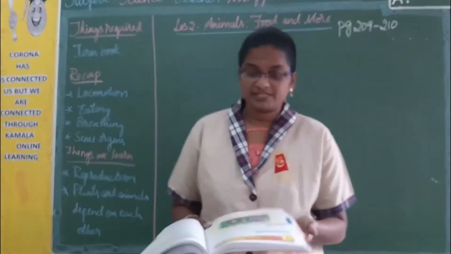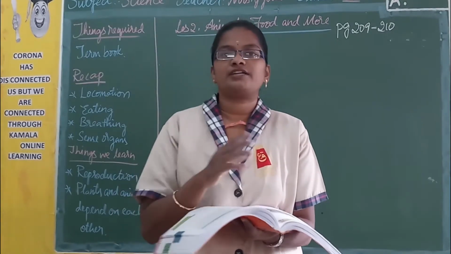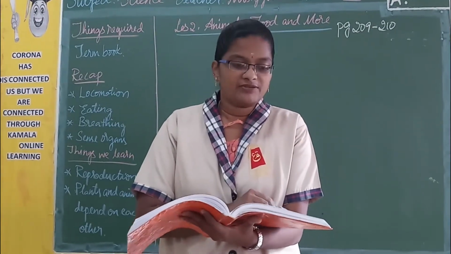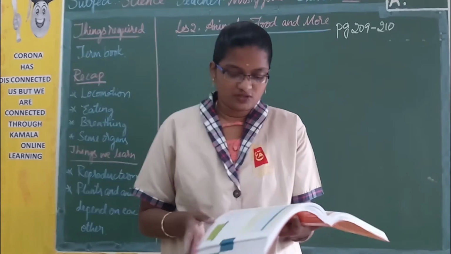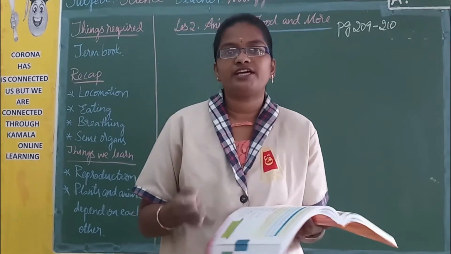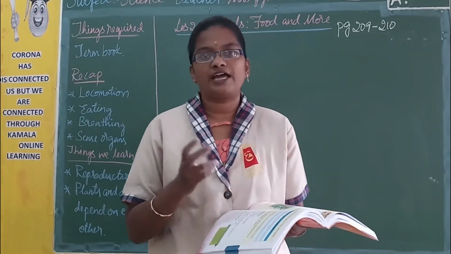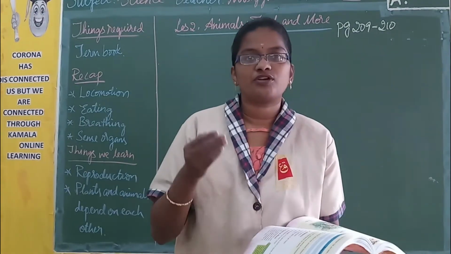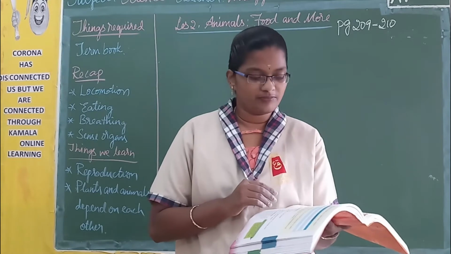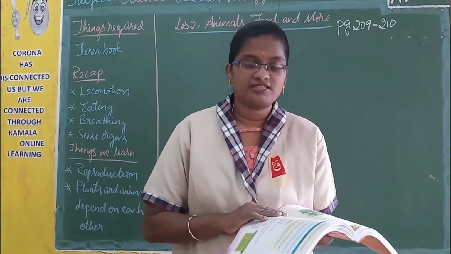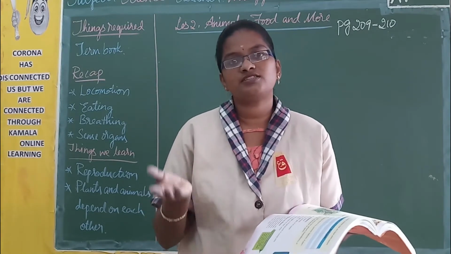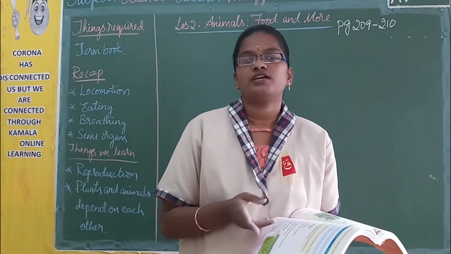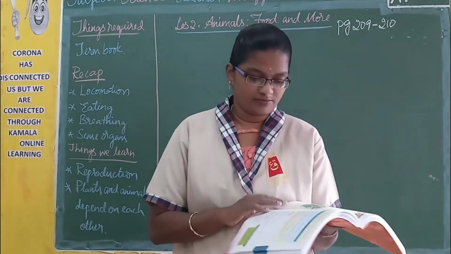If you look at page number 204, that is the starting page of your lesson, animals, food and more. Here in page number 205 they have given the characteristics of animals. The first thing is they move from one place to another. The second characteristic is they eat either plants or animals or both.